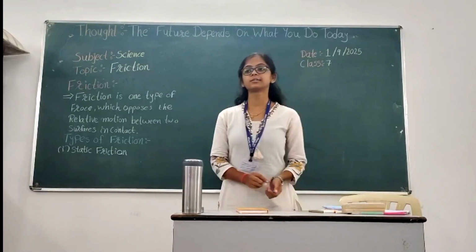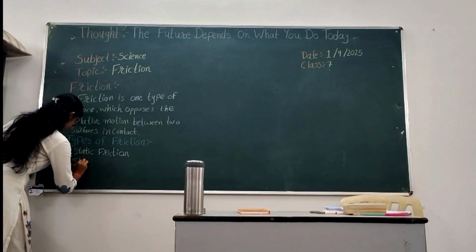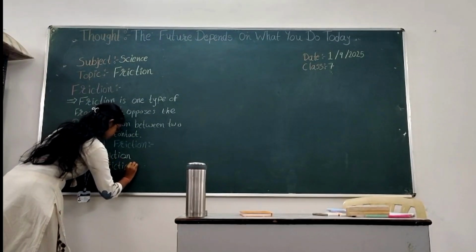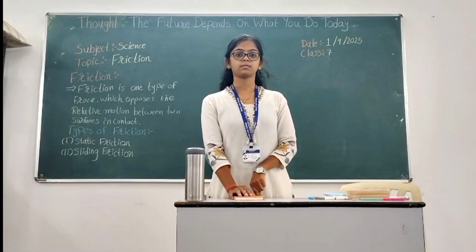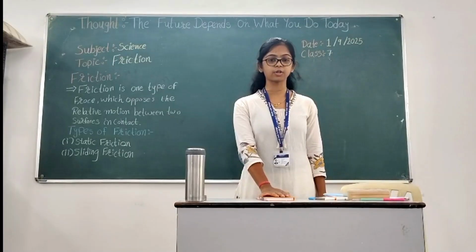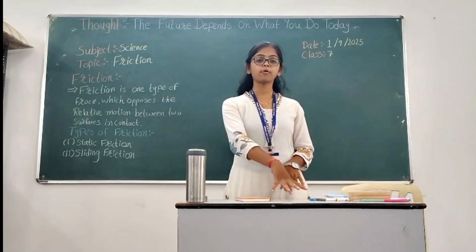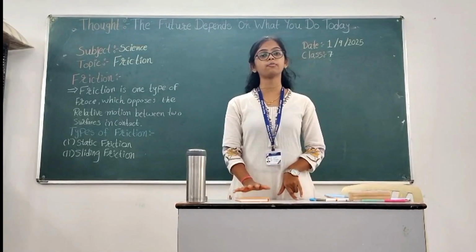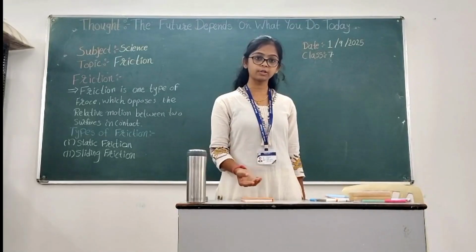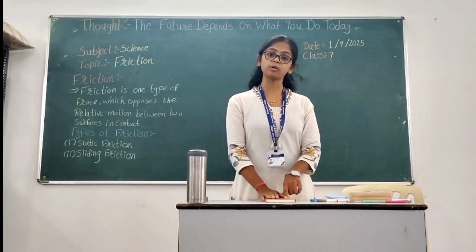The second is sliding friction. This book can slide because of the sliding friction. Here there are two surfaces, one of the table and the second of the book. When the book moves, it produces friction, and that is the reason why the book can slide on the table.